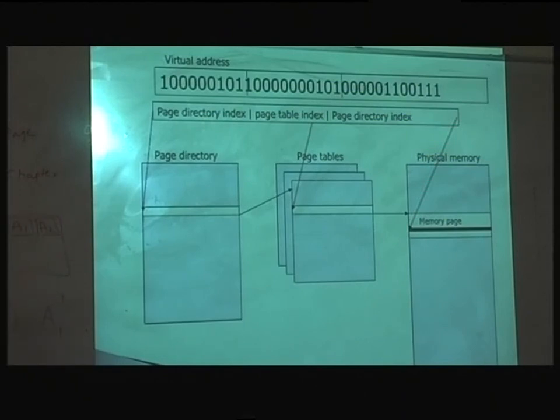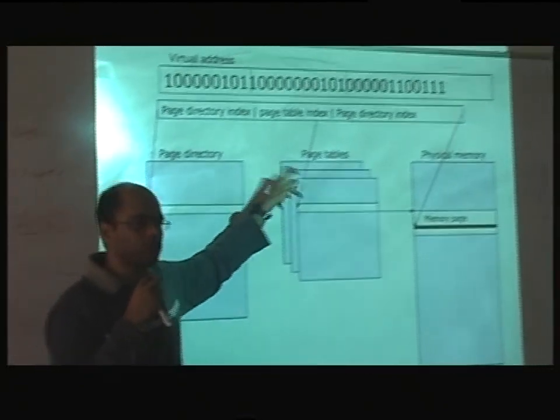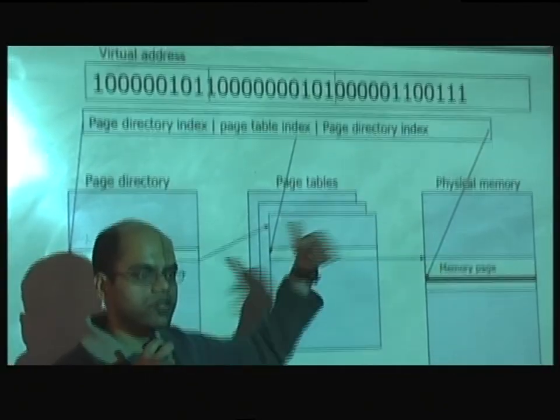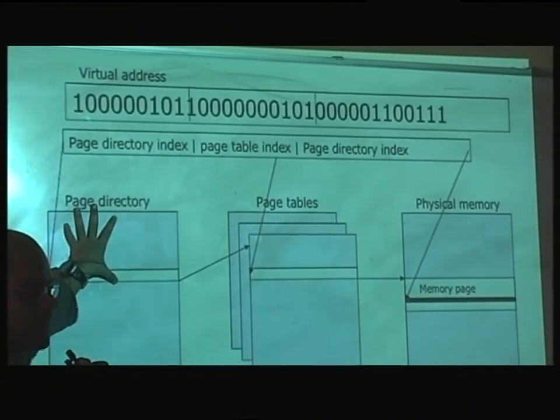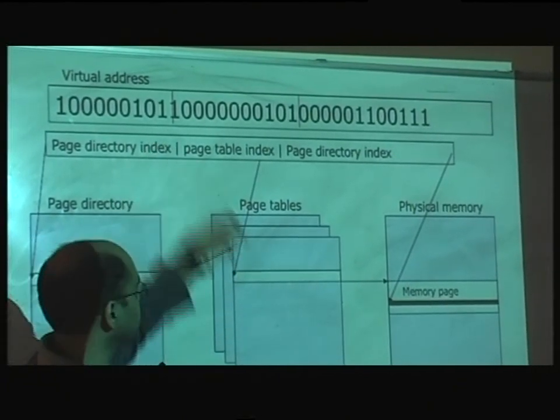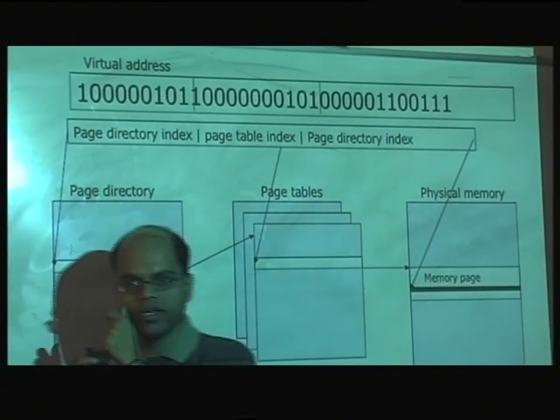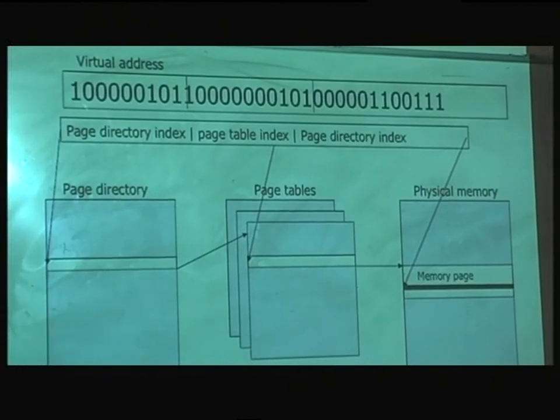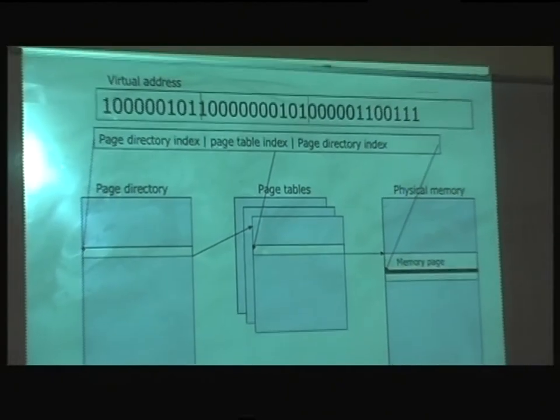What happens in Symbian OS is there are two levels of this. You first go to something called the page directory and then you go to the page number. So there are two levels of hierarchy in terms of paging. First, from the address part, you go to the page directory. Inside that you find out the start of that page table. Then comes the page table number, and then you actually go to the page, which is inside the memory. This is how the memory is organized, and when you load code, you just load the entire code and put it into the memory. This is all you have to remember.